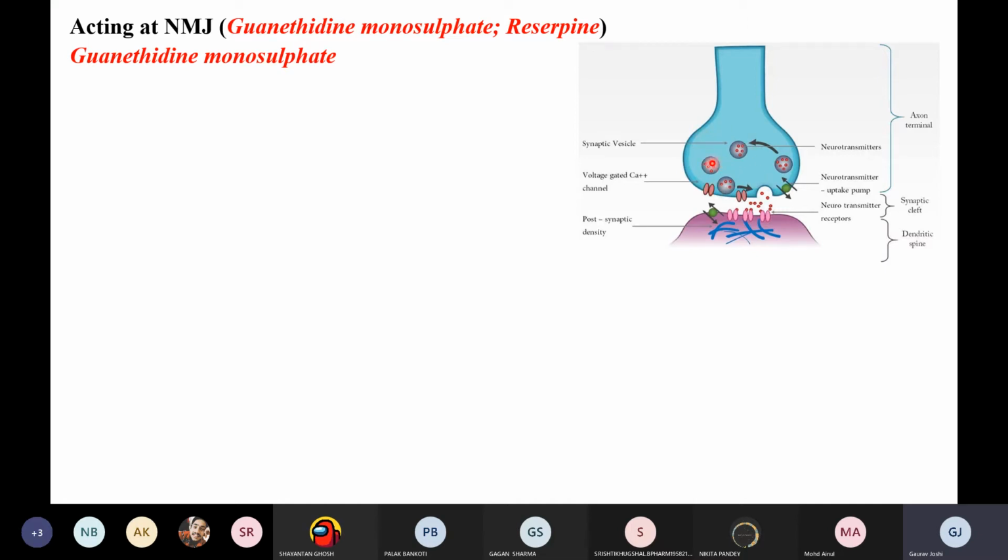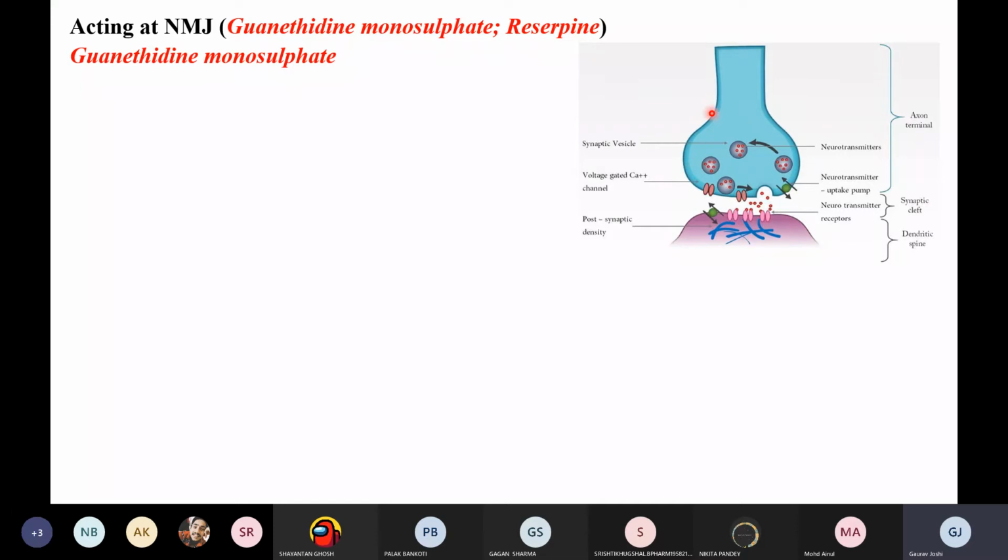So basically when there is a signal, when there is a stimulus, the high voltage gated calcium channels burst these vesicles and allow the release of the catecholamines, right? Once the catecholamines are released, they bind to the receptor and cause an effect in the heart, right? Basically an increase in heartbeat or increase in blood pressure. So what these molecules are doing, they are acting at the neuromuscular junction, the nerve and muscle junction. They will be relieving the condition of hypertension.